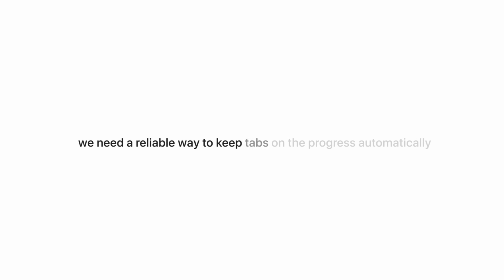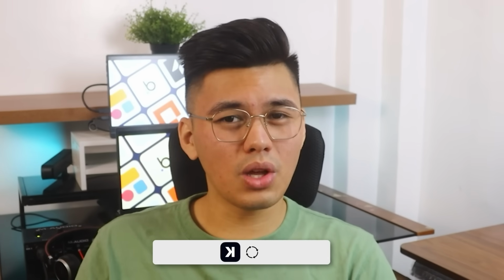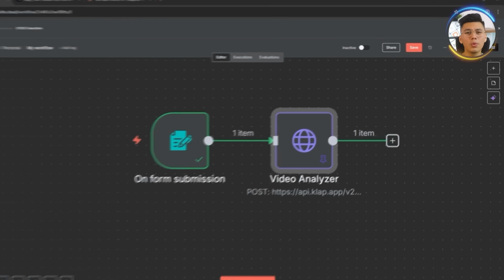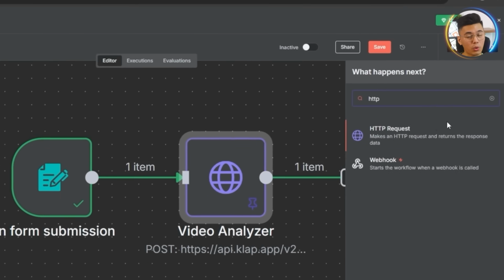After setting the video off to be processed, we don't want to just sit around wondering when it's done. Instead, we need a reliable way to keep tabs on the progress automatically. Now, we're gonna set up a node that quietly checks in with Clap and lets us know the moment these clips are ready to go. So inside N8N, we will drop in another HTTP request node.